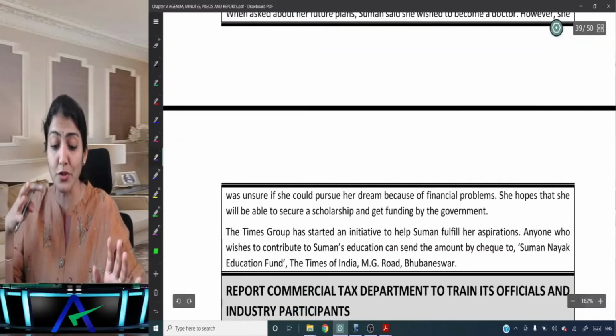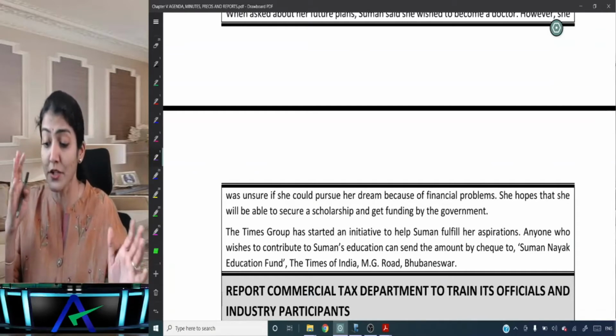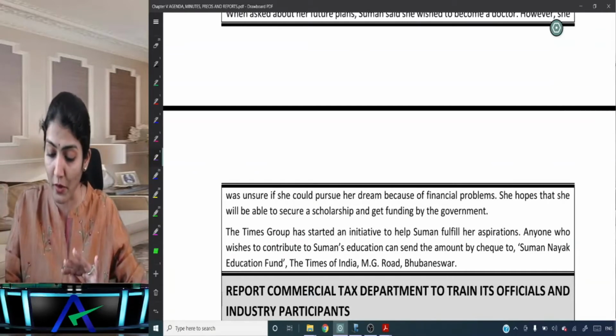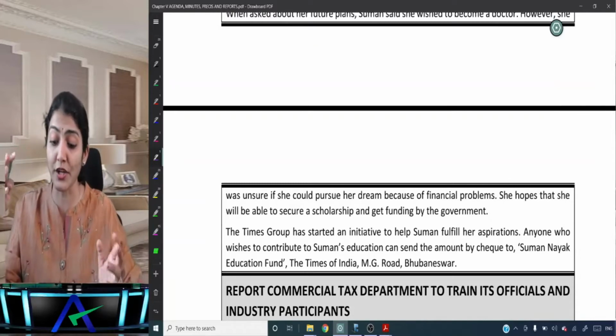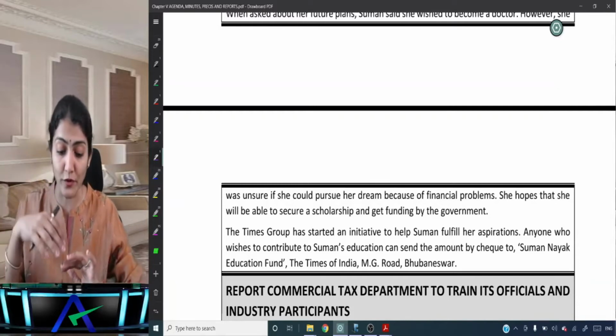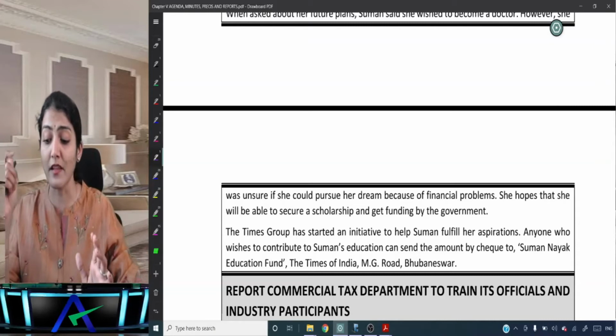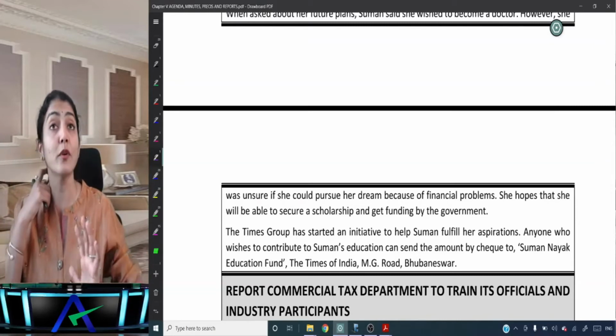However, she was unsure if she could pursue her dream because of her financial problems. She hopes that she will be able to secure a scholarship and get funding by the government. The Times Group has started an initiative to help Suman fulfill her aspirations. Anyone who wishes to contribute to Suman's education can send the amount by check to Suman Nayak Education Fund, The Times of India, MG Road, Bhubaneswar.